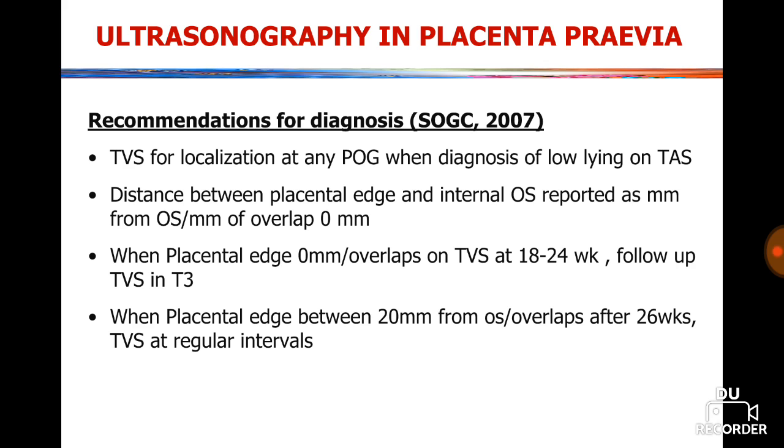When the placental edge is within 20 millimeters of the internal os or overlaps after 26 weeks, then TVS at regular intervals.